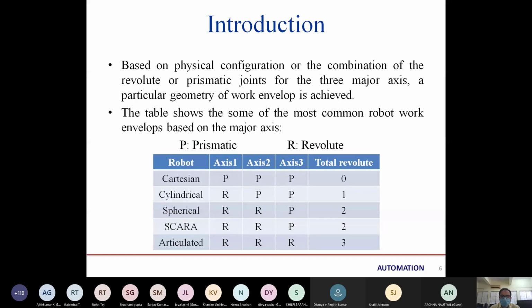See, this articulated robot we can attach with another robot, because the three parts are the same type, revolute. So I can say this is not the base of any robot, because it is not fixing any axis. That means no prismatic is there. So I can attach this robot part to any one of them: spherical, cylindrical. These robots are the result of different combinations of joints we have attached.